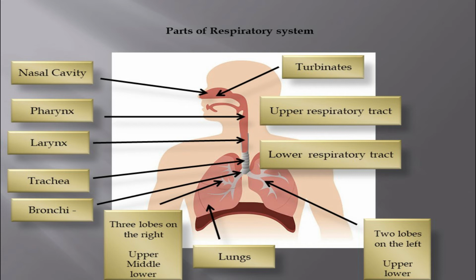The nasopharynx is the upper part of the throat that lies behind the nose, and the oropharynx is the middle part of your throat just beyond your mouth. And lastly, the laryngopharynx, also referred to as the hypopharynx, is the most caudal portion of the pharynx, and it's a crucial connection point through which food, water, and air pass. And next is the trachea. It's the long tube that connects your larynx or voice box to your bronchi.